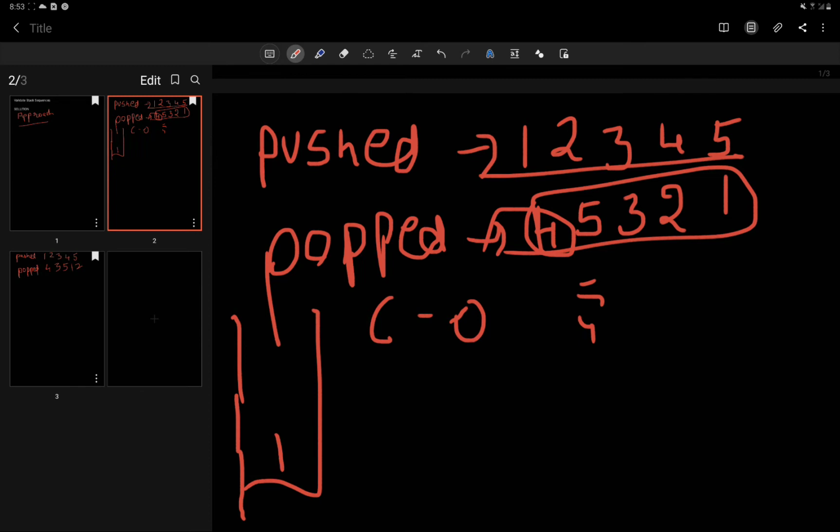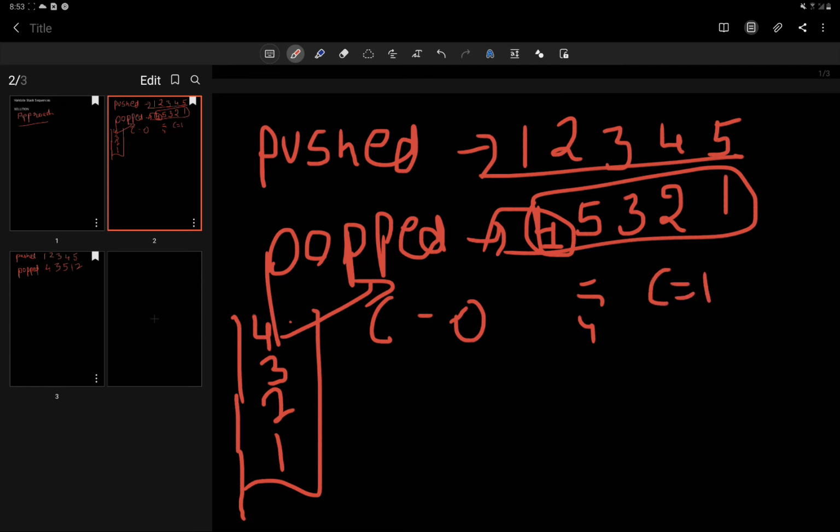We compare it with the top of the stack, it's not equal, we push 2. We then compare, it's not equal, we push 3, and then we push 4. When we push 4, we see it's equal to the value to be popped. So we just pop this value from the stack and we increment our counter, and the counter is set to 1 now.